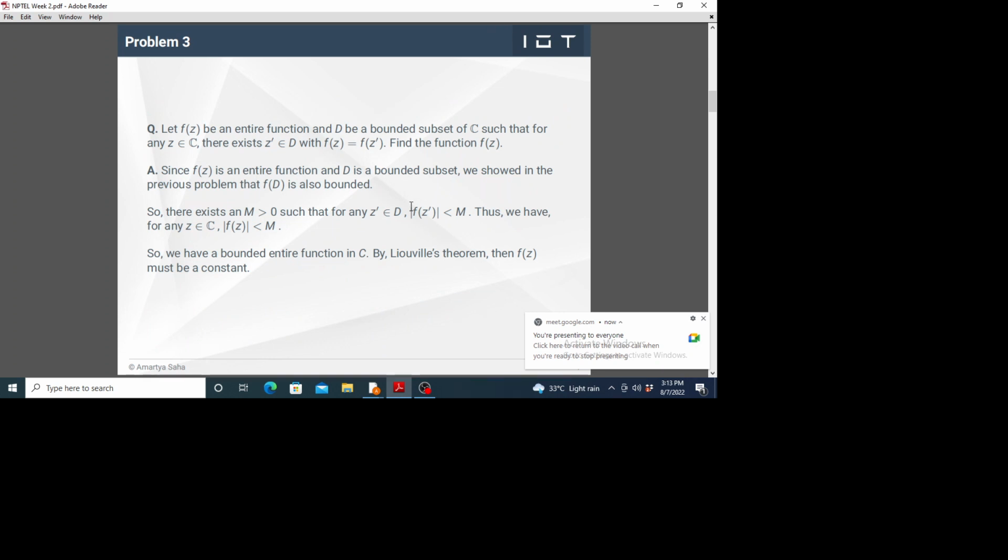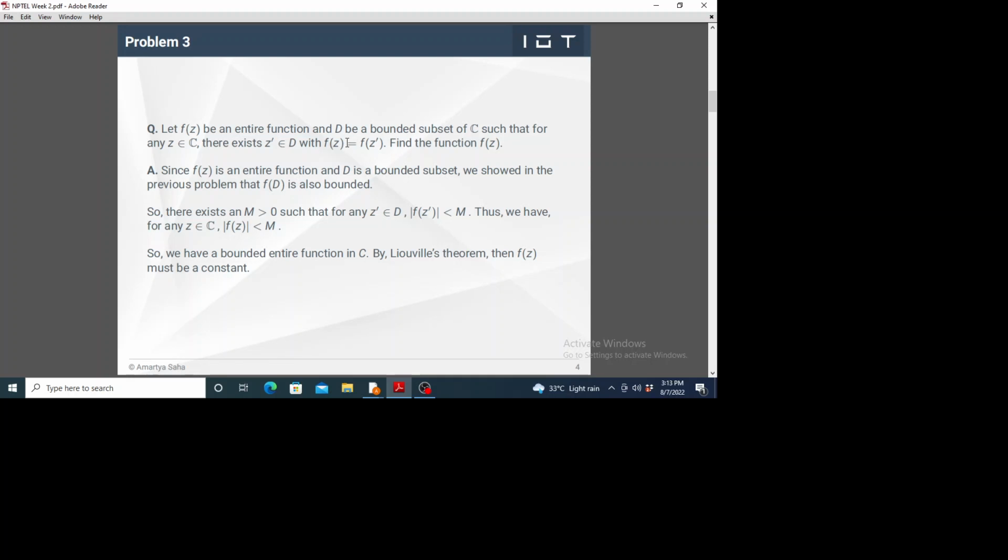The statement is: let f(z) be an entire function and D a bounded subset of the whole complex plane such that for any complex number z in the complex plane there exists an element z prime in D, the bounded subset, with this property: f(z) equals f(z prime). We have to find which function may have this property.